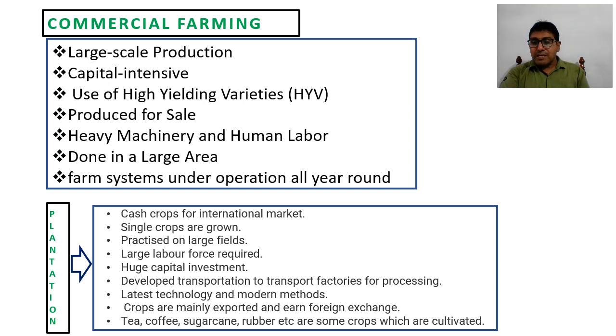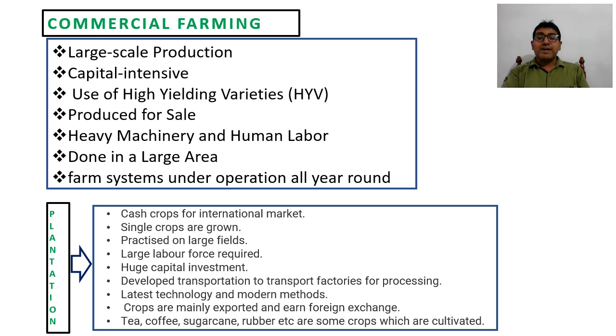That's why, as a businessman cannot keep his shop closed for many days, in the same way farmers cannot as well. There is one form of this type of agriculture, and it is plantation farming.